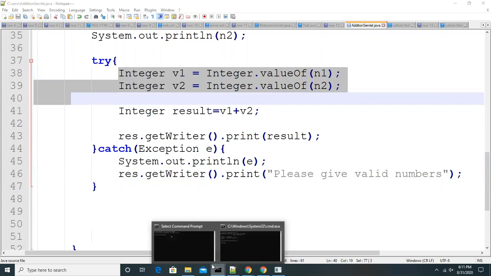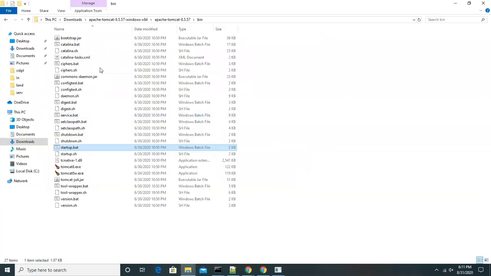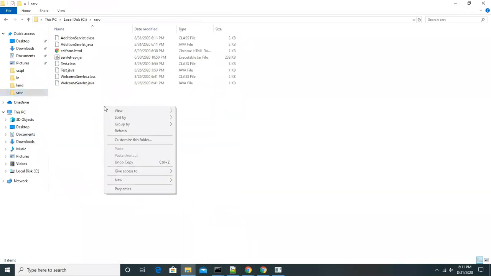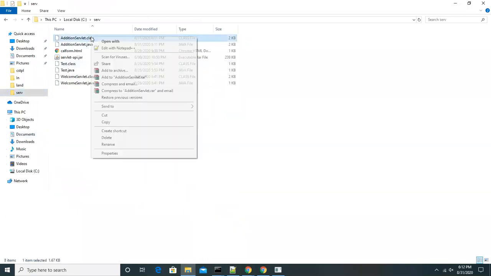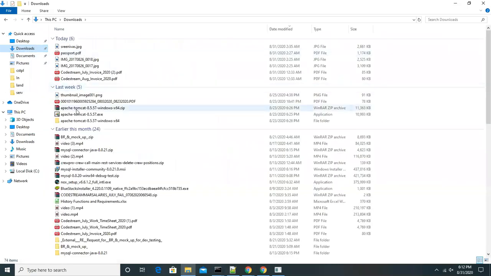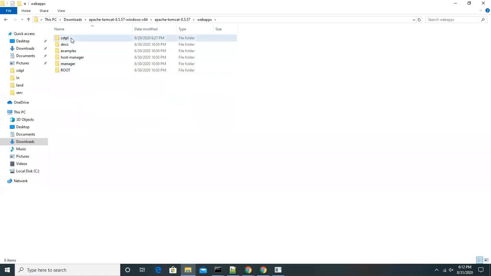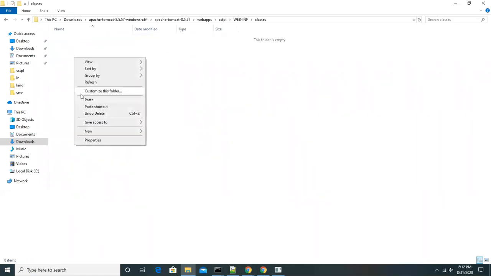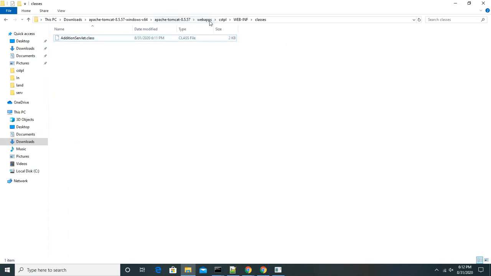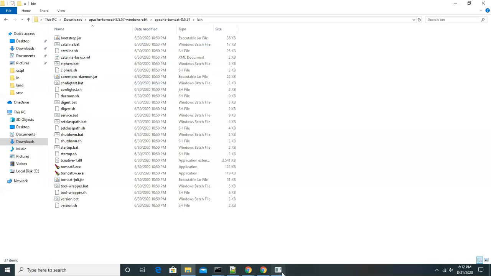Now again I changed the code, right? Again, let's compile this program once again. I compiled successfully, and let's go here. I'm copying the compiled file, going back to the project web apps folder. Go to the web apps folder, CSTPL project and classes folder, delete the existing one, copy the new one, and coming back to the bin folder, and you have to restart.